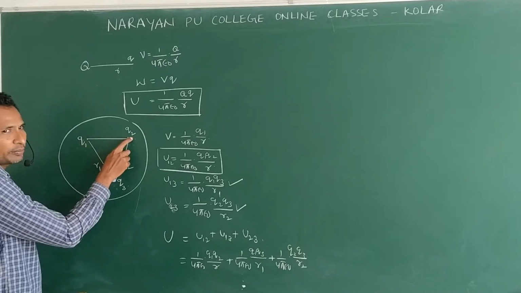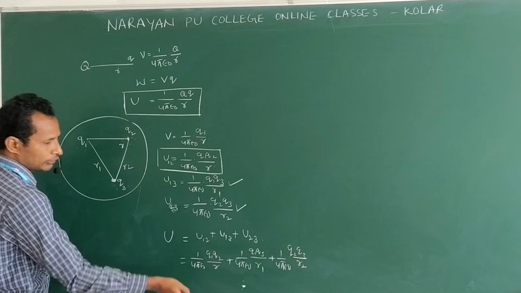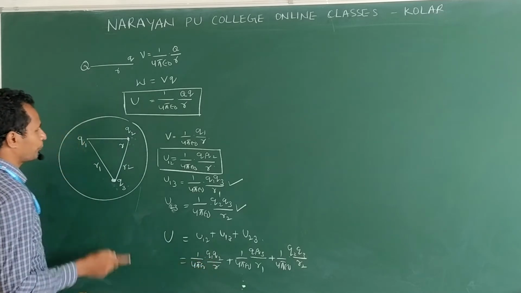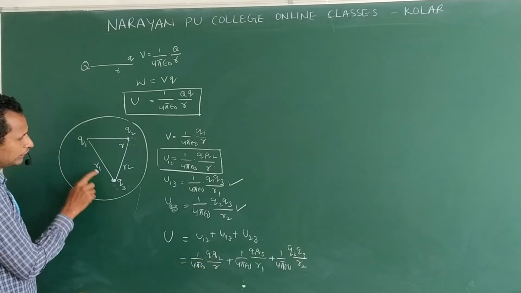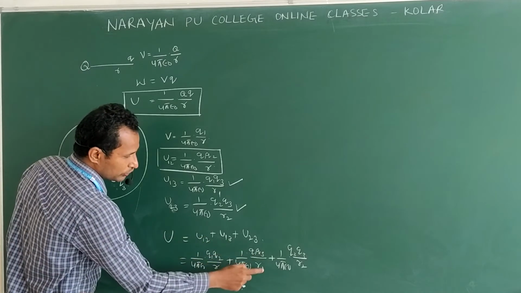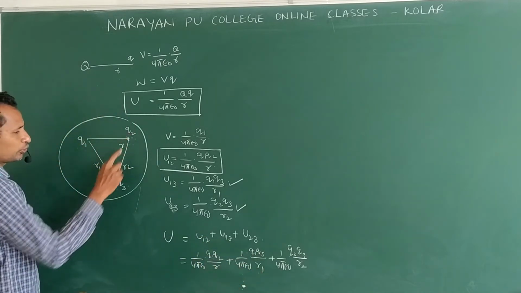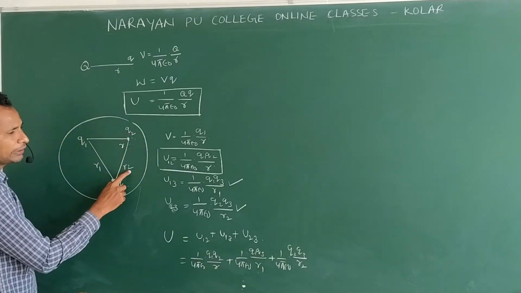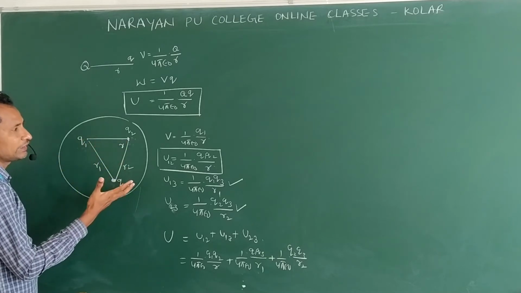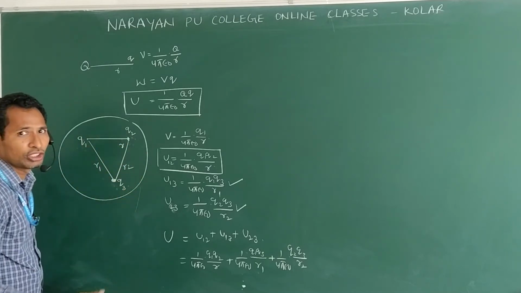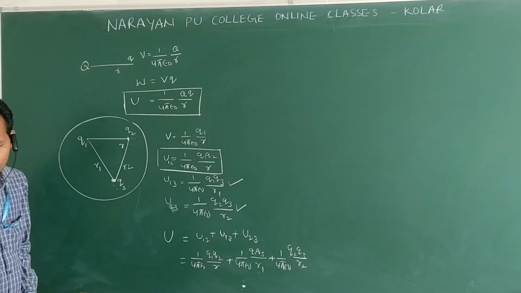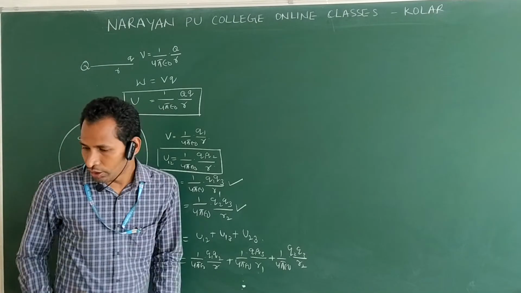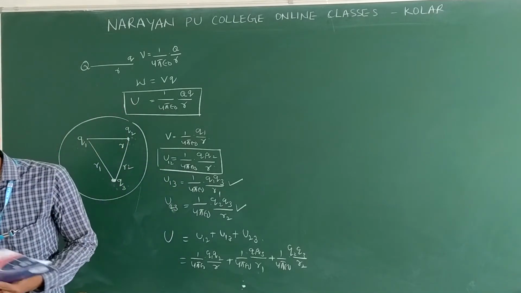So, very simple: combinations and their distances. Q1 Q2 is one combination, distance R. Next another combination, Q1 Q3 and its distance. Next Q2 Q3 and its distance. Clear? So for potential energy we will take all possible combinations. Clear?